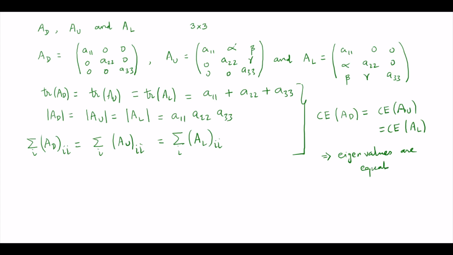Also notice that the rank of this diagonal matrix is 3, if A11, A22, A33 are non-zero. Similarly, the upper triangular matrix also has rank 3, and the lower triangular matrix also has rank 3. The rank is the same.